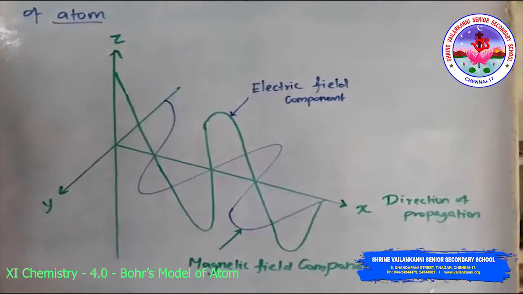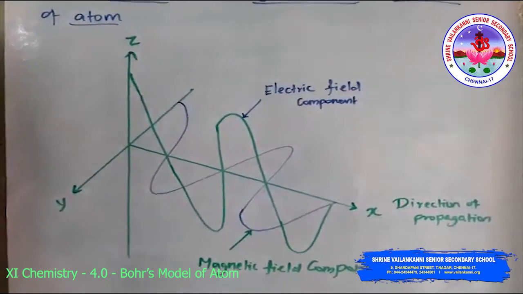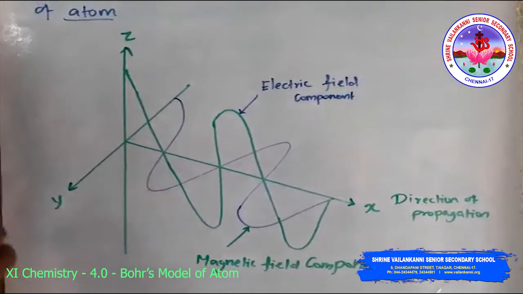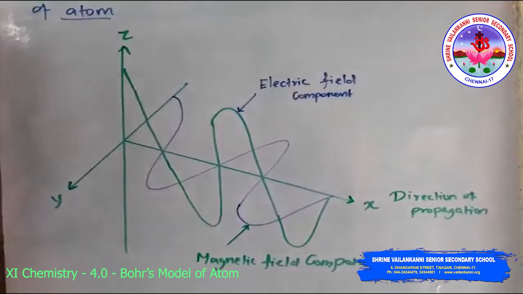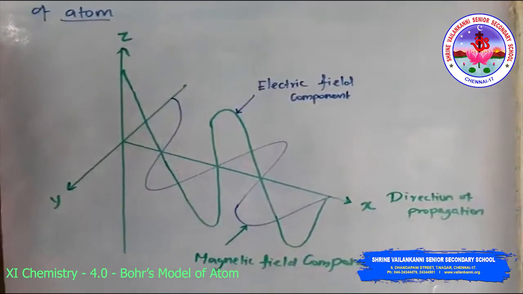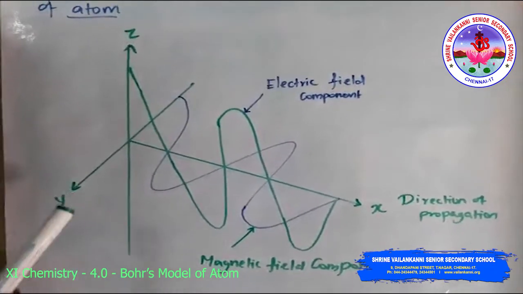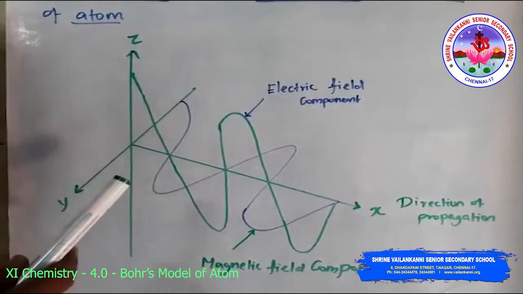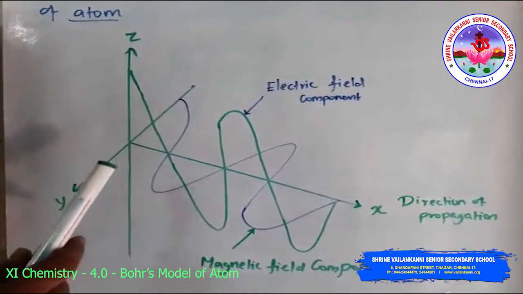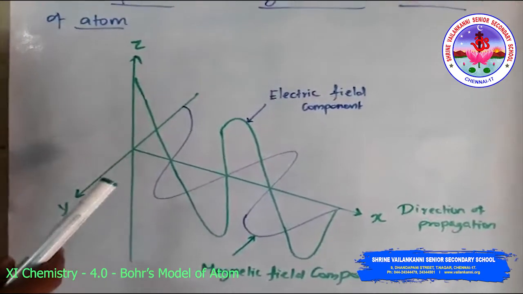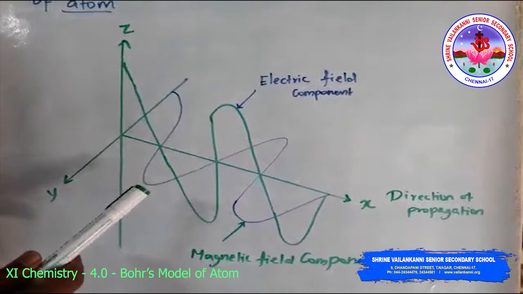Here, first we will discuss the wave nature of electromagnetic radiation. There is an explanation about the interaction between charged bodies and the behavior of electrical and magnetic fields on the microscopic level. Maxwell suggested that when electrically charged particles move under acceleration, alternating electrical and magnetic fields are produced and transmitted. These are called electromagnetic radiations or electromagnetic waves.